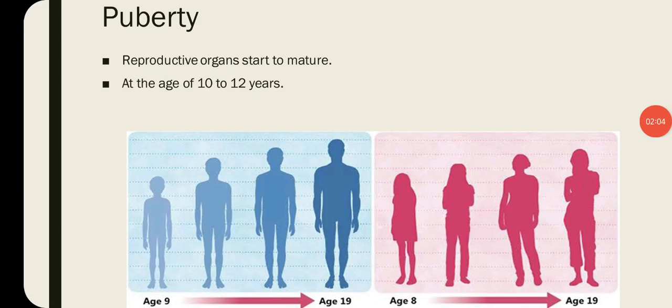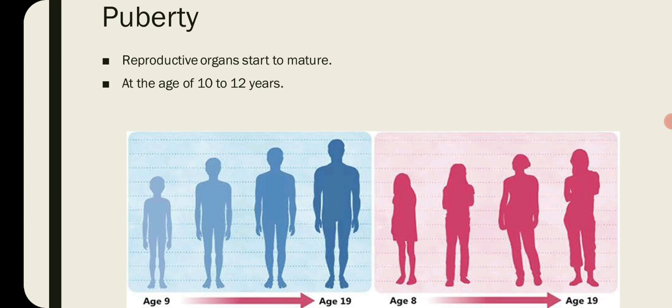As you know, humans cannot produce offspring from birth or in childhood, but after attaining a certain age their reproductive organs start to mature and become functional. That phase is called puberty, and it starts from 10 to 12 years.